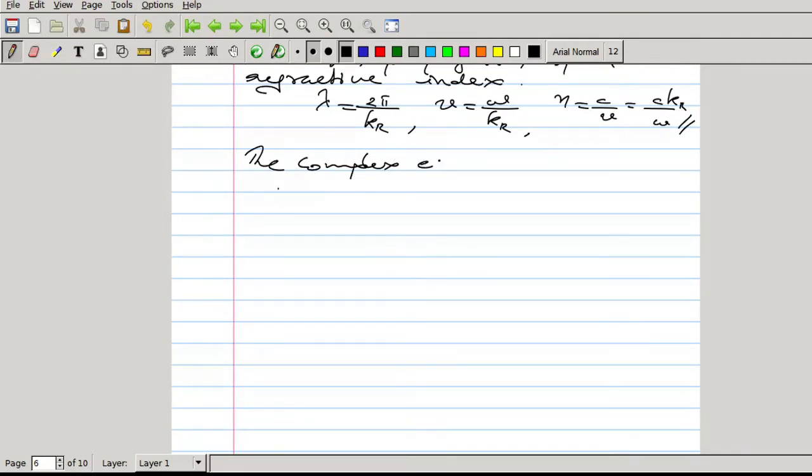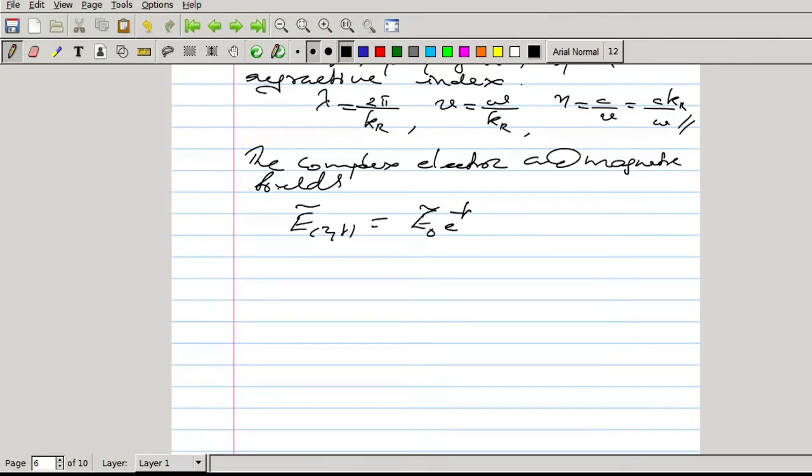The electric field can be written as E(z,t) equal to E0 e raised to minus k i z, e raised to i (k r z minus omega t).